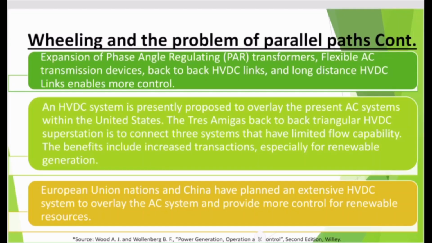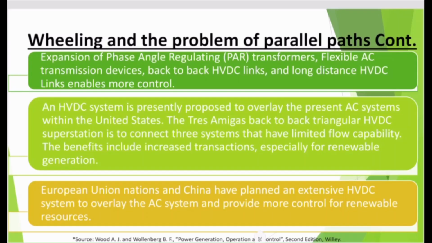Now, the expansion of phase angle regulating (PAR) transformers, flexible AC transmission devices, back-to-back HVDC links, and long-distance HVDC links enable more control and more flexibility. So these are the devices which can control the power flow in a network. For example, if the line is getting X megawatt of power, they can increase it to 2X or 3X depending upon those flexible devices being engaged in those corridors. An HVDC system is presently proposed to overlay the present AC system within United States corridors.